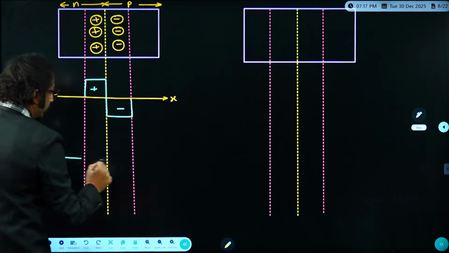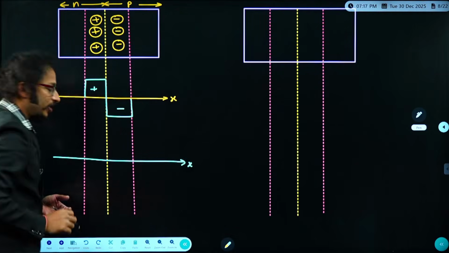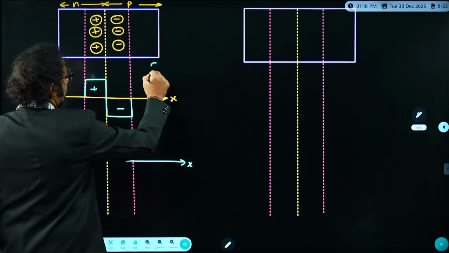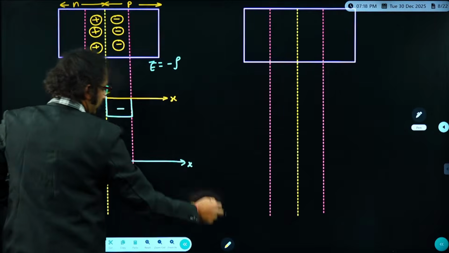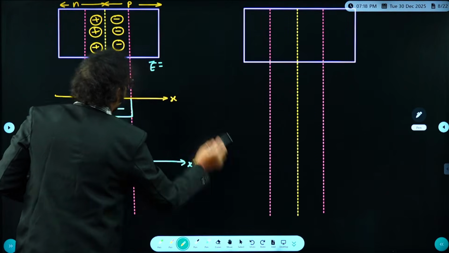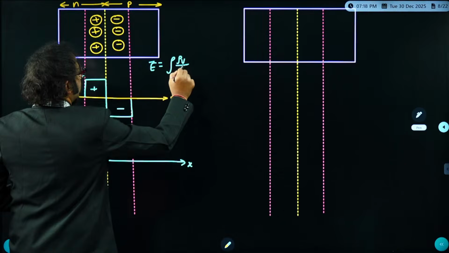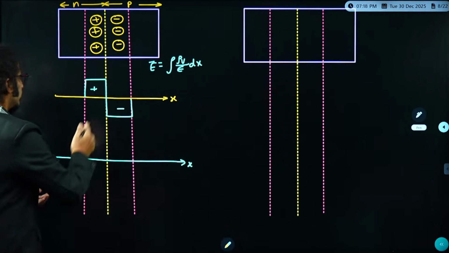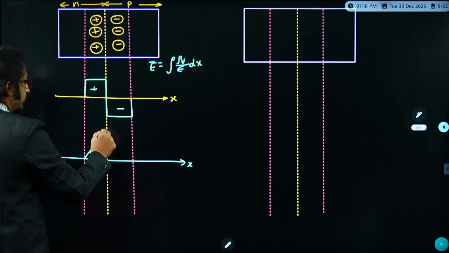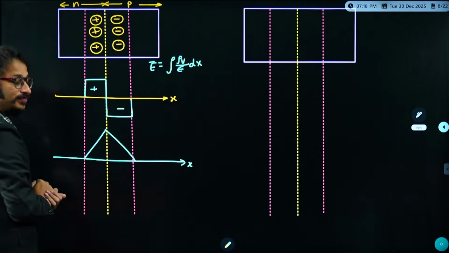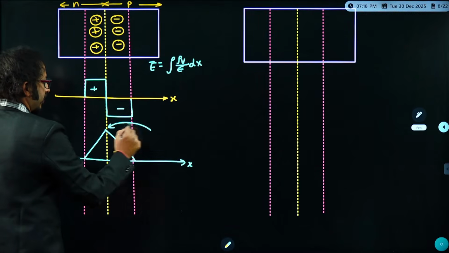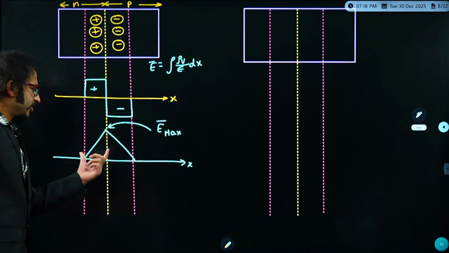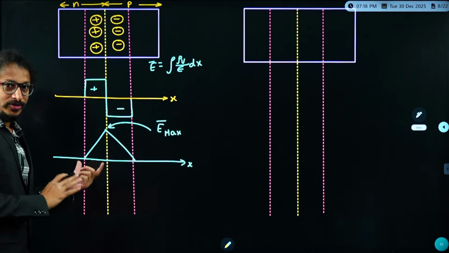So from here, could I get the electric field profile, dear students? From Poisson's equation, you can easily get the electric field, which is nothing but minus the integration of rho v by epsilon dx. Am I right? That is nothing but the electric field. So if I integrate this, we get a triangle, and this is the place exactly where we get the electric field maximum, E max. Everything is happening in the depletion region. Please note this point. Okay, take care.